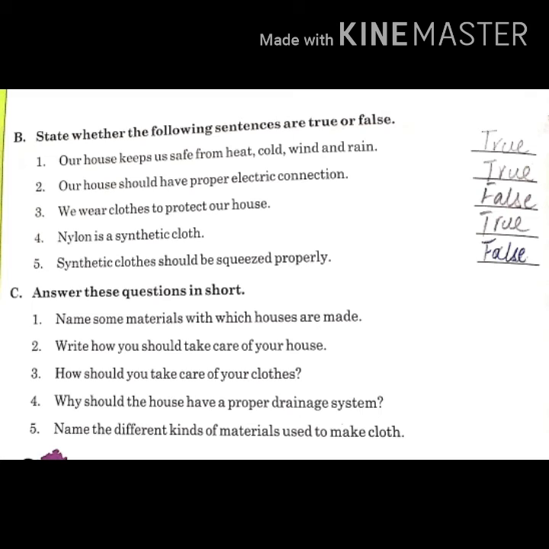First one is: our house keeps us safe from heat, cold, wind and rain. Yes, our house keeps us safe from different weather conditions. So it is true. Second one is: our house should have a proper electric connection. Yes, our house should have a proper electric connection. Third one is: we wear clothes to protect our house. No, we wear clothes to protect our body. So it is false.